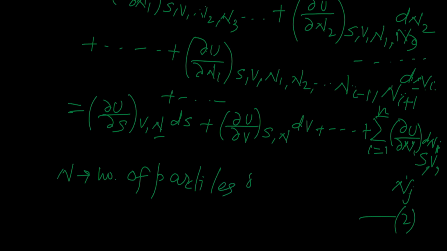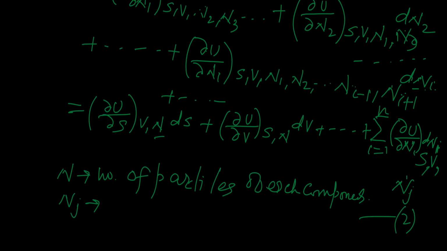And nj represents the number of particles of all components except i.